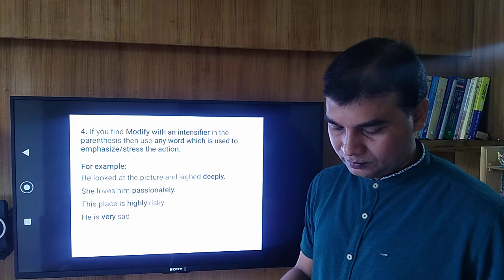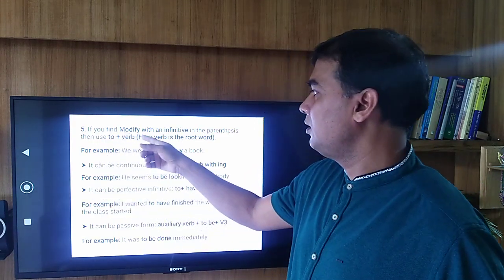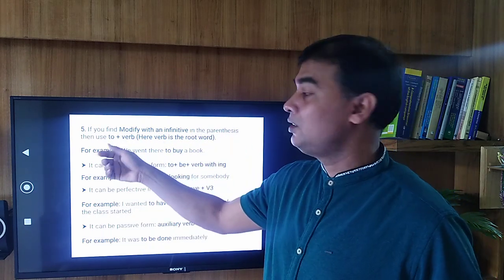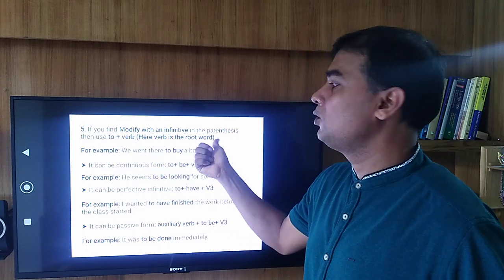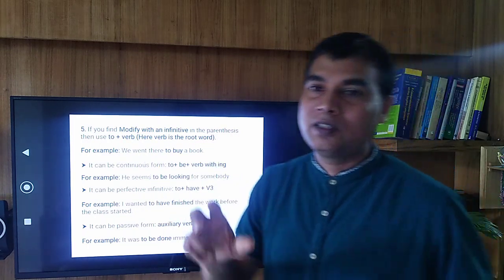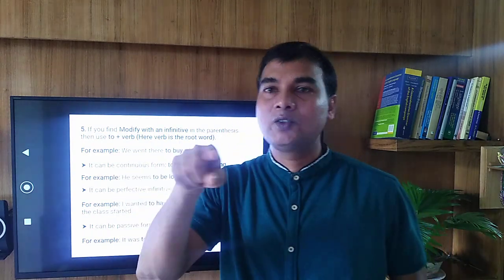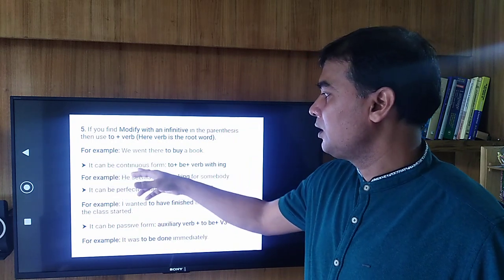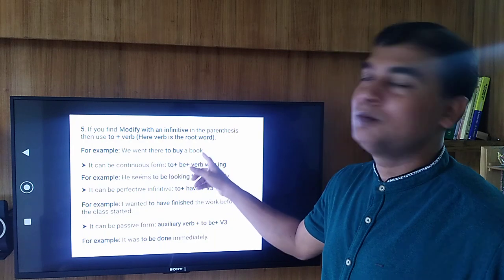Now technique number 5. If you find modify with an infinitive in the parenthesis, then use just to plus verb. And here remember, verb is the root word. For example, he went there to buy a book.